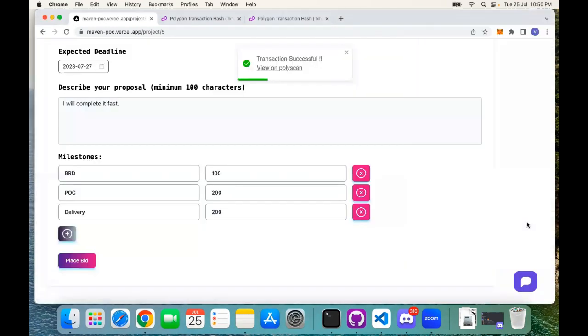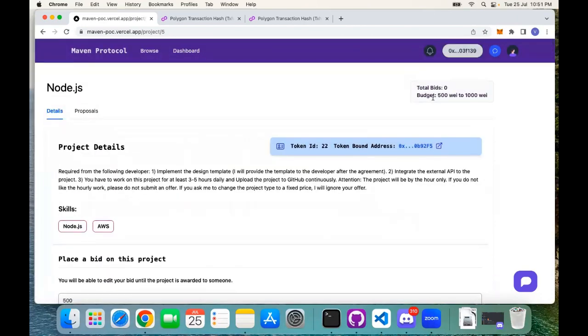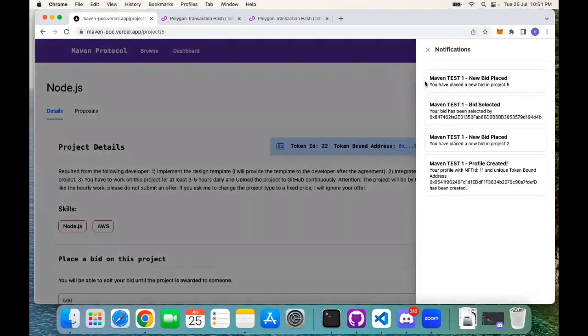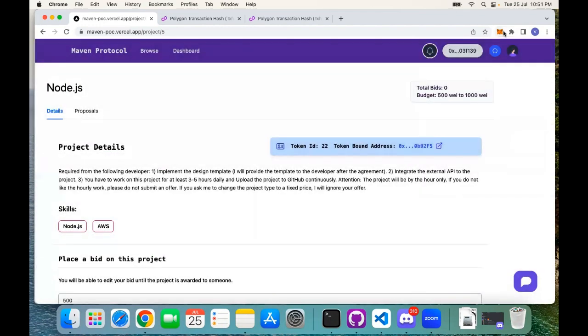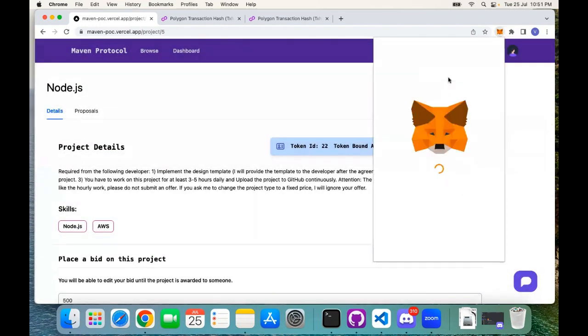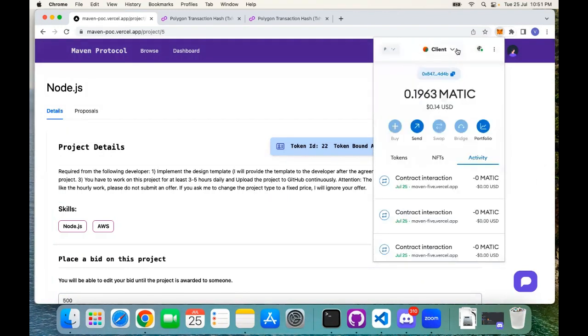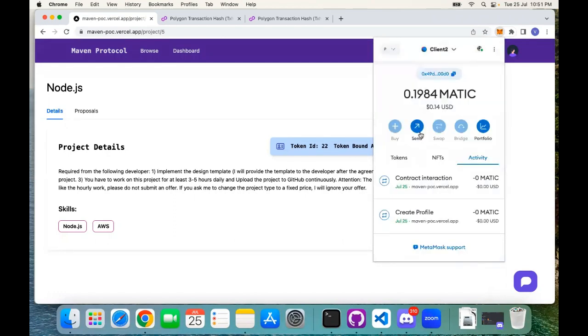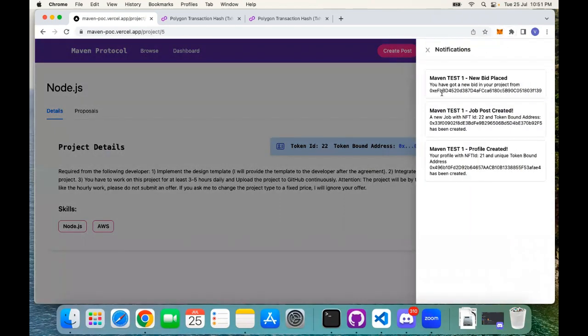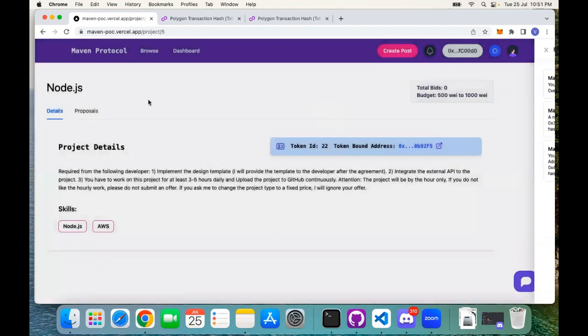Since both of my accounts are in the same MetaMask, I think there's a bit of an issue with the push notification. But if we work with 2 different instances of the same deployment link, no issue will occur, as we have tested. So now the freelancer has got the notification that you have placed a bid in this project. If I switch back to the client account, he must have got the notification. Not this client, I think. So this is the client. Now he has got the notification that you have got a new bid in this project from this address. Everything will be notified, every action will be notified here.